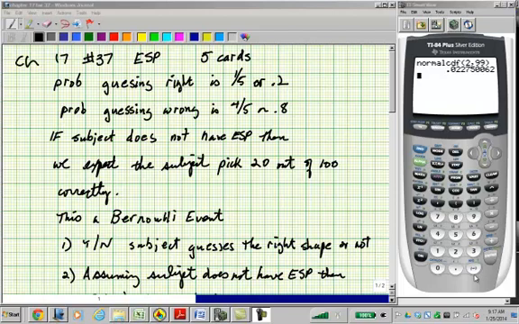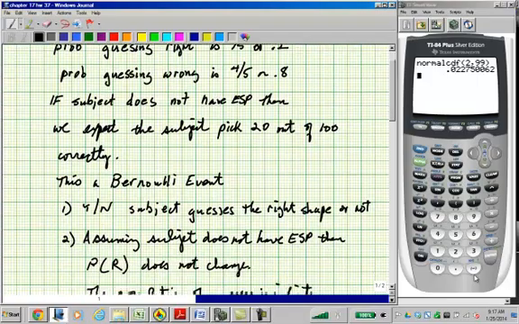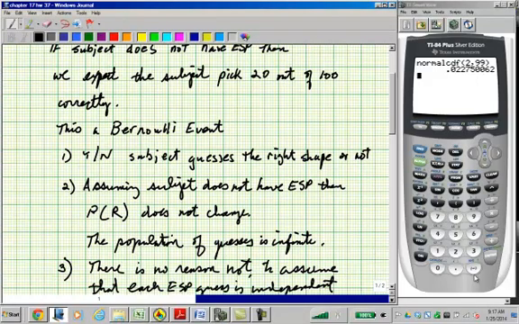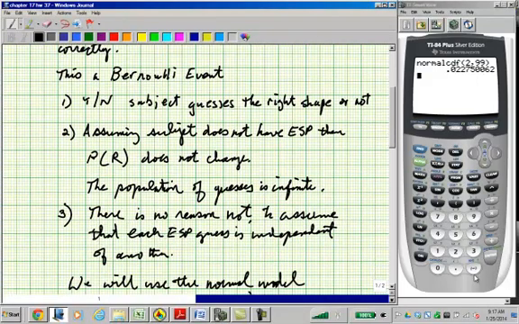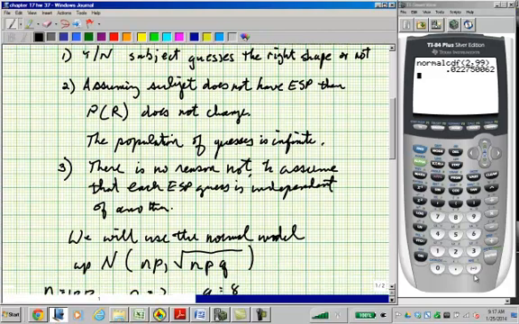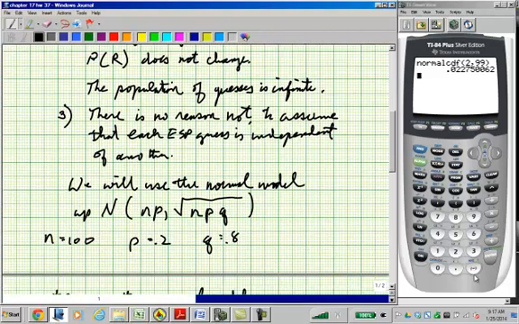So this is a Bernoulli event. It's yes, no. The subject guesses right, or the subject does not. Assuming that the subject does not have ESP, then the probability of guessing right does not change. The population of guesses is infinite. There is no reason not to assume, as far as independence, that each ESP guess is independent of another.